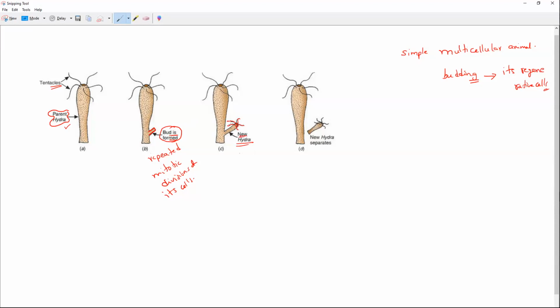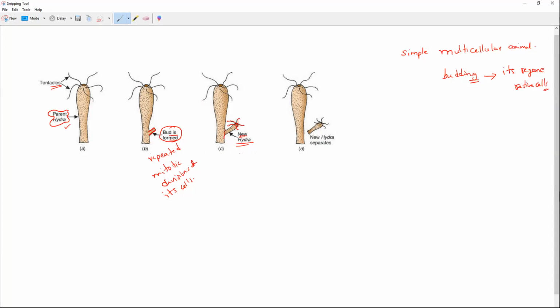But still, it is not detached from the parent. Once it is completely developed into a hydra only, it will start detaching. So it will turn into a complete hydra. All the mouth as well as tentacles, everything forms. And finally, this new hydra, the small, tiny hydra, will separate out, detaches itself from the body of